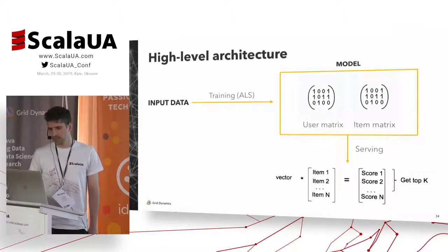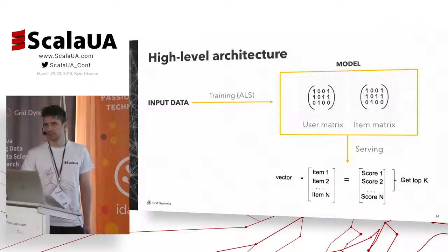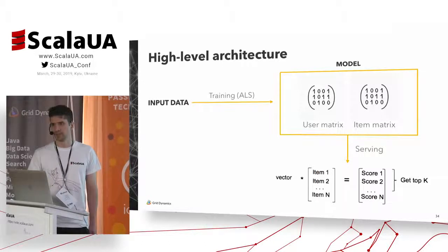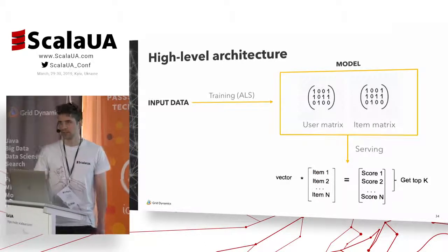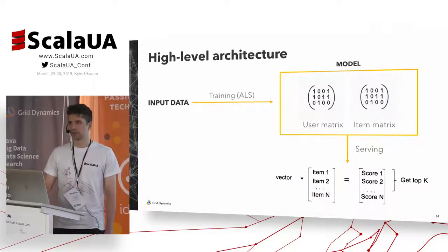So this is the high-level architecture of our application. We've got a model, which is just two matrices, and we've got two pipelines here. The training pipeline, which is the process of getting the model from input data, and the serving, which is the process of getting particular recommendations from the model.